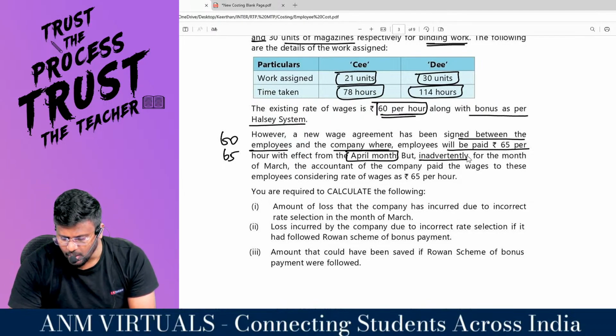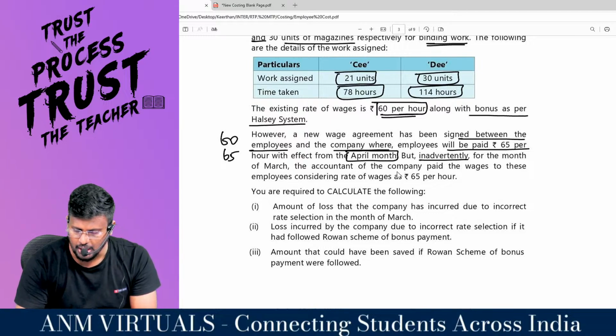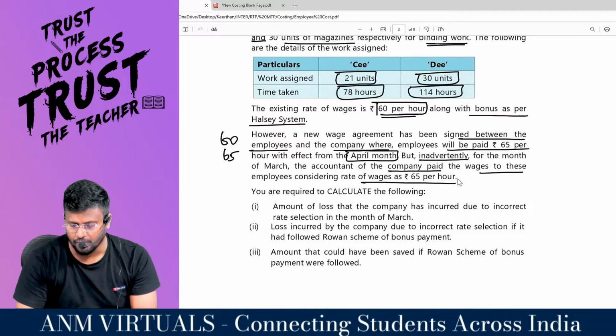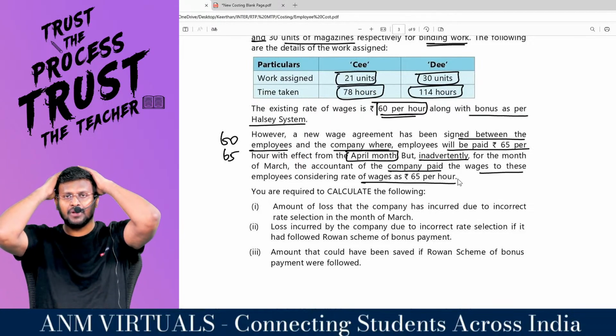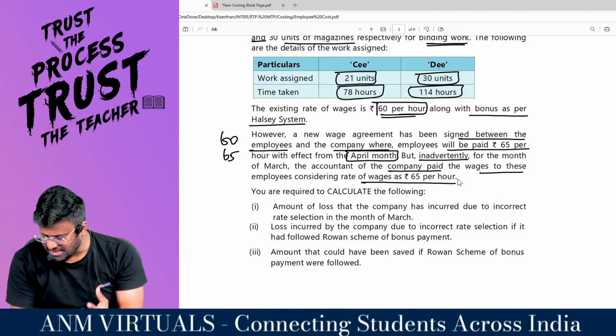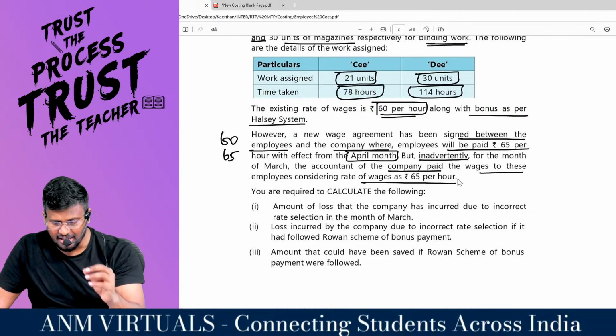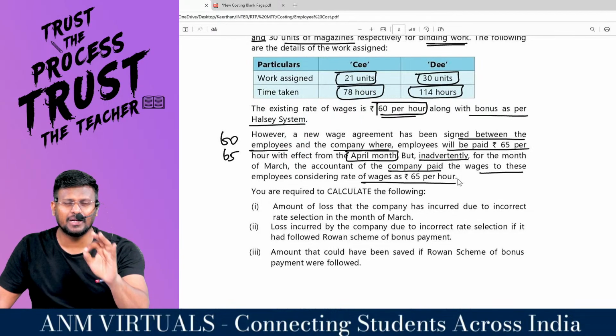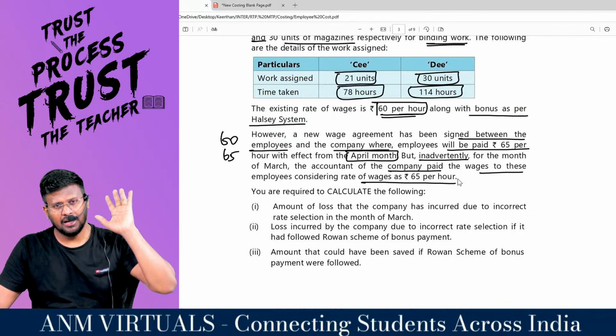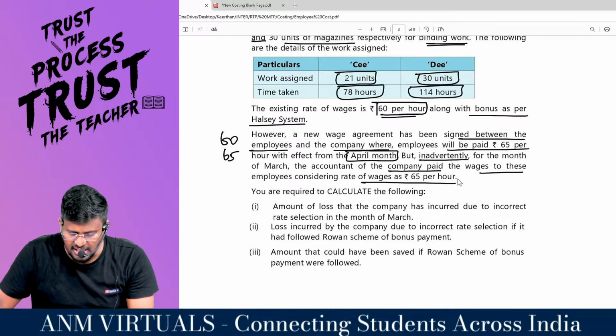But inadvertently, for the month of March, the accountant of the company paid the wages to these employees considering the rate of 65 per hour. Oh my God. Instead of paying at 60 per hour, the company has paid 65 per hour. The management has made a wrong decision. That means 5 rupees per hour they paid wrongly.